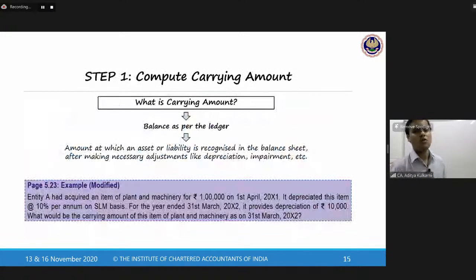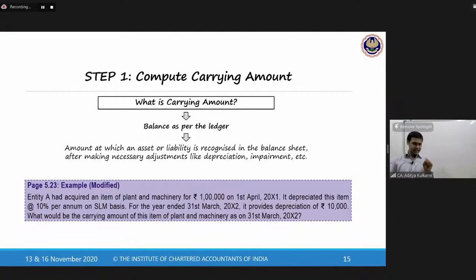So let us now come to step number 1. Very simple. What is carrying amount? All of us know what is carrying amount. It is nothing but the ledger balance. What is your ledger balance? Balance of the account, that is the asset or the liability that is recognized in the balance sheet after necessary adjustments like depreciation or impairment, etc.